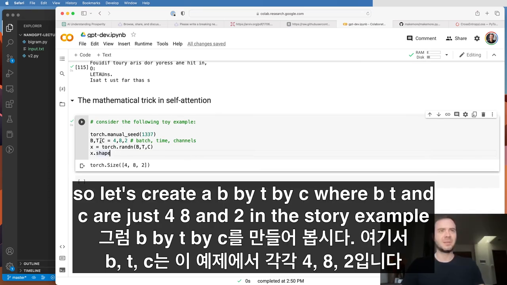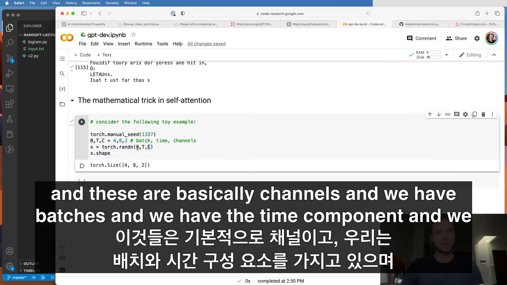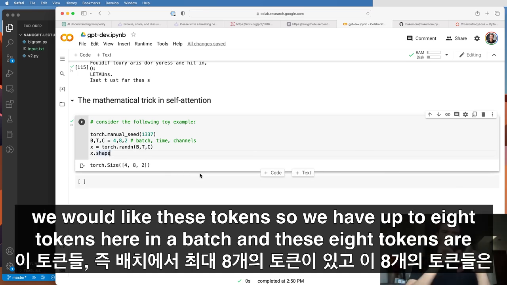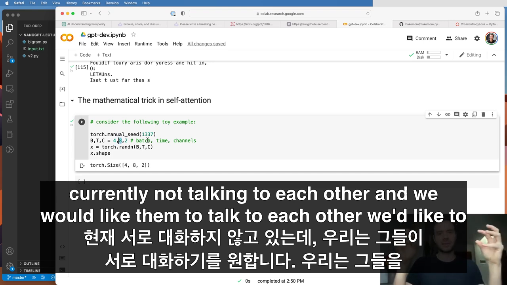So let's create a B by T by C, where B, T, and C are just 4, 8, and 2 in this toy example. These are basically channels, and we have batches, and we have the time component, and we have some information at each point in the sequence, so C. Now, what we would like to do is we would like these tokens, so we have up to 8 tokens here in a batch, and these 8 tokens are currently not talking to each other, and we would like them to talk to each other.